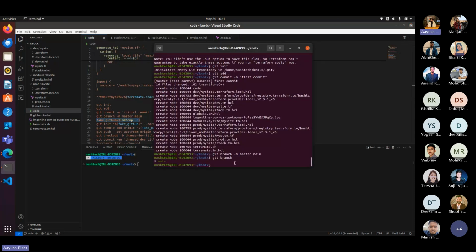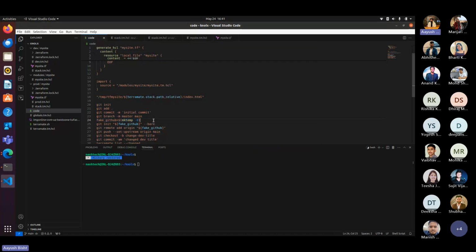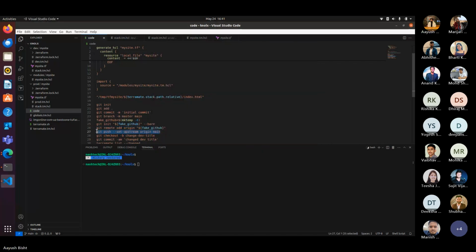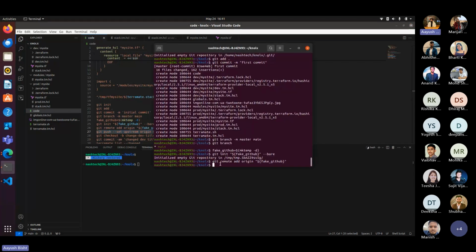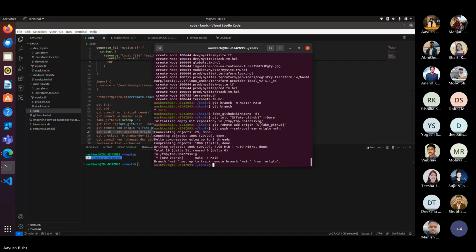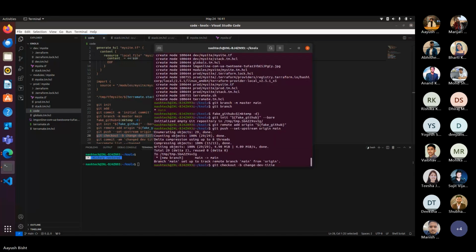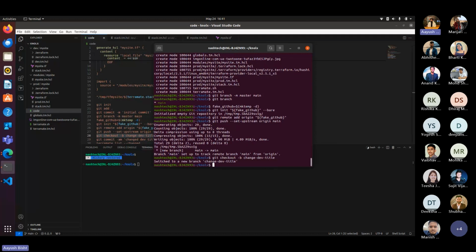Now, as I was saying, let's set up a temporary local git remote. I have already written the code here. Then we will set our origin, and then we will push it. So yes, it is successfully pushed. Now we will create another branch from main.